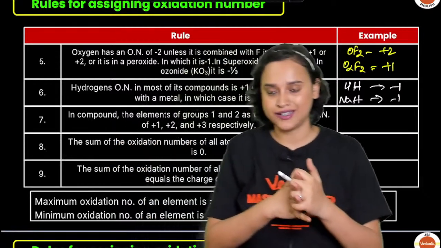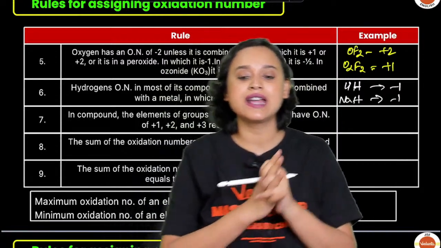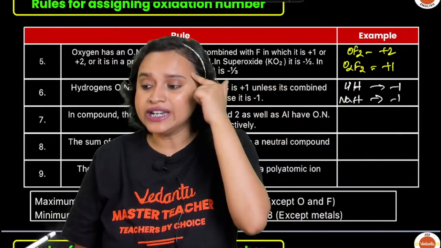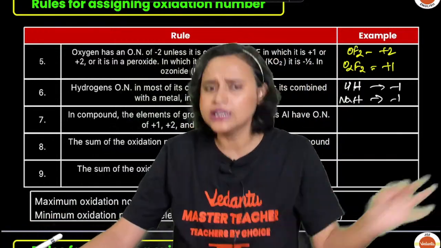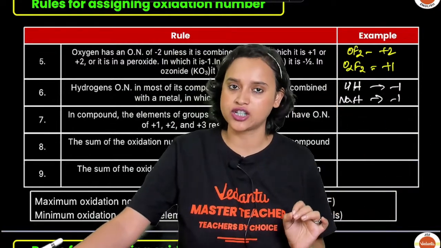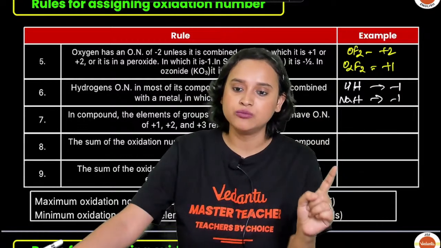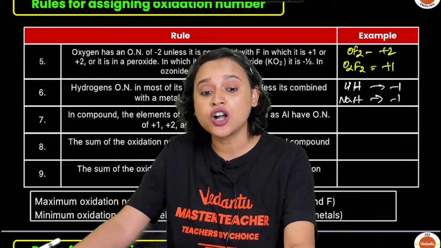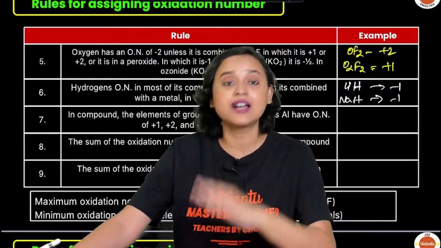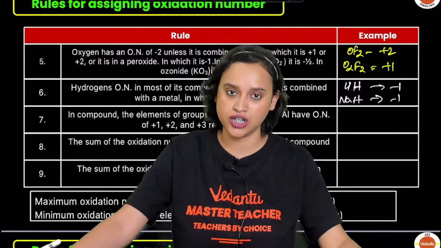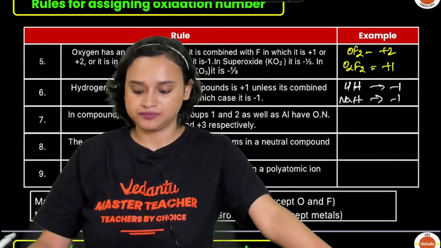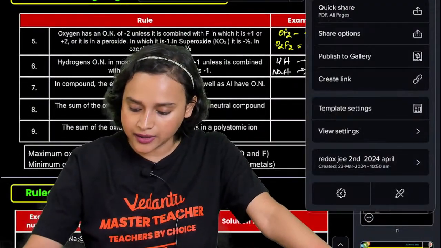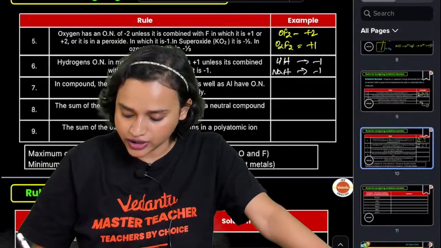Now, apart from this, let us understand that almost all the time hydrogen has a +1 oxidation number. Please remember this. Engrave it in your mind that almost all the time hydrogen will have a +1 oxidation number. Only when it is bonded to metals in binary compounds, it will have a -1 oxidation state. And if we talk about chlorine, bromine and iodine, when they combine with oxygen, they will have positive oxidation numbers. For example, if you take HOCl, let me write this down, I think that's better. One second, let me add a page here and let me explain this to you.